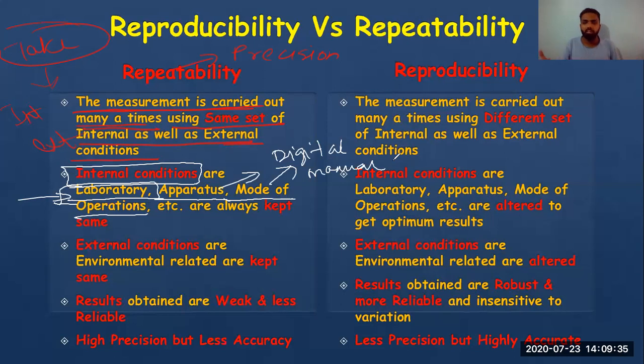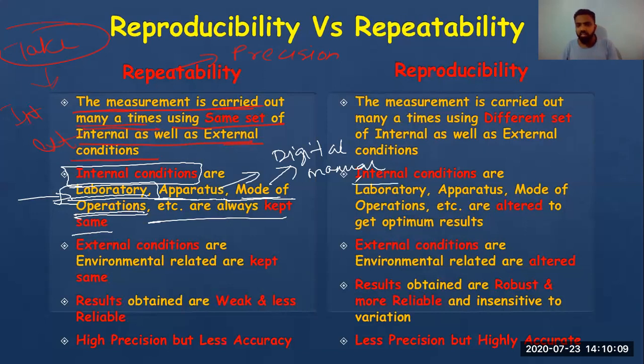Similarly for digital, the digital instrument might not be that well calibrated, so you might get some kind of error in that. So in internal condition, there might be change in laboratory, change in apparatus, change in mode of operation like digital and manual. If all these conditions are kept the same, I gave you an example like Kalsekar College and IIT. If you do everything in Kalsekar and keep the condition same, then such a reading will be called a repeatable reading.